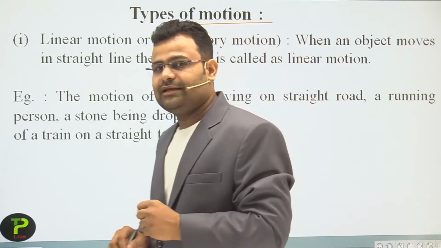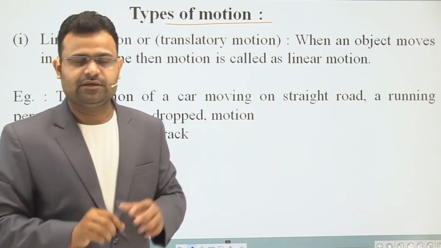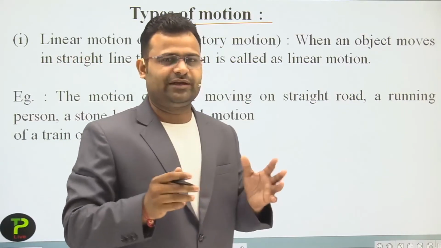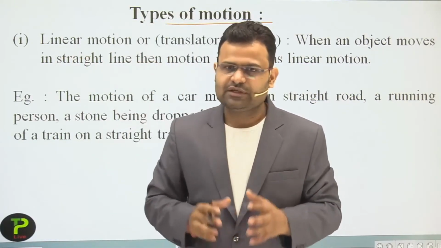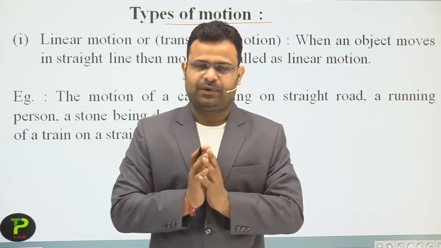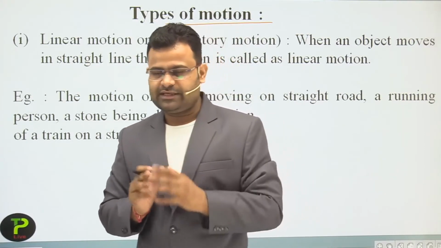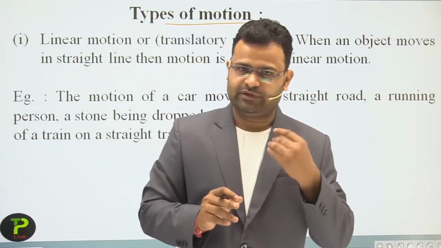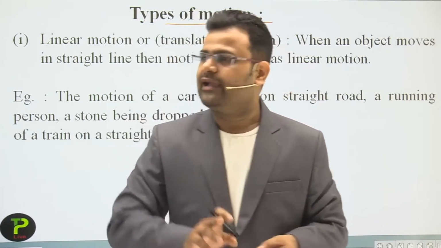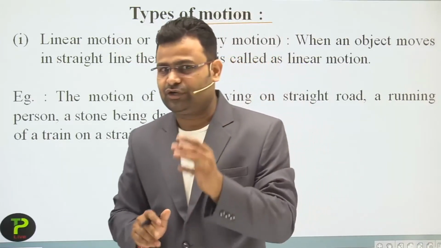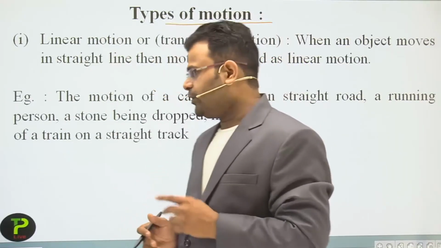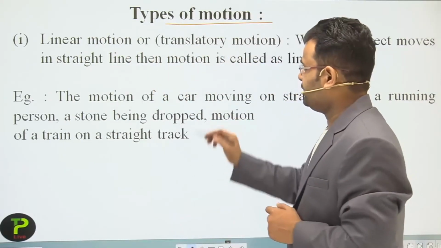First motion is the linear motion, which we can also call translatory motion, meaning you are moving in a straight path in any direction. You can move in the x direction, the y direction, the z direction, or along an incline, but we require a straight path.